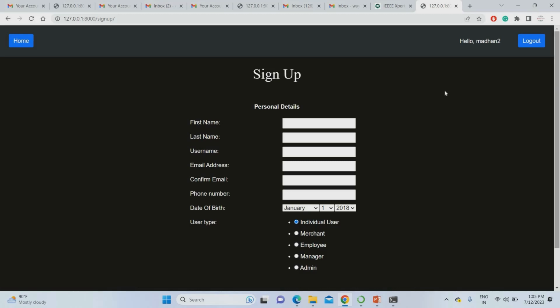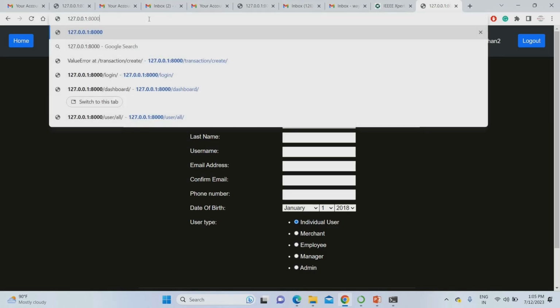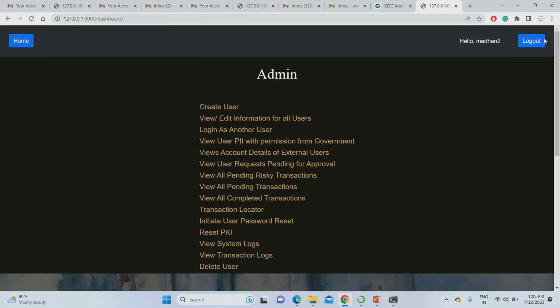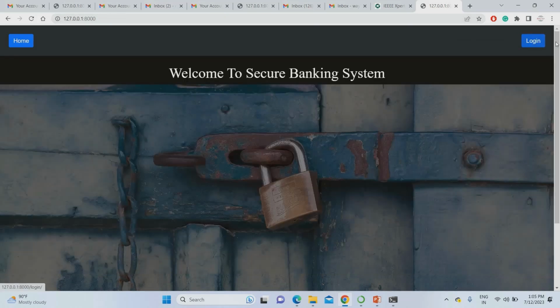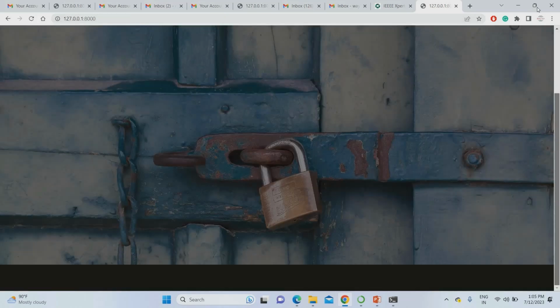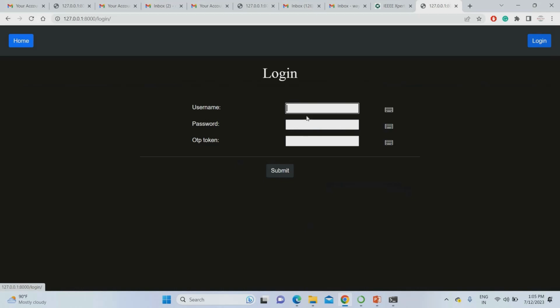Okay, so now I'm going to make some transactions. To make some transactions, I'm going to log in with the user. So I'm going to use the logout button. So I'm using login. I already created various users. For example, one user I'm going to log in with is user 6. User 6 I'm going to use.